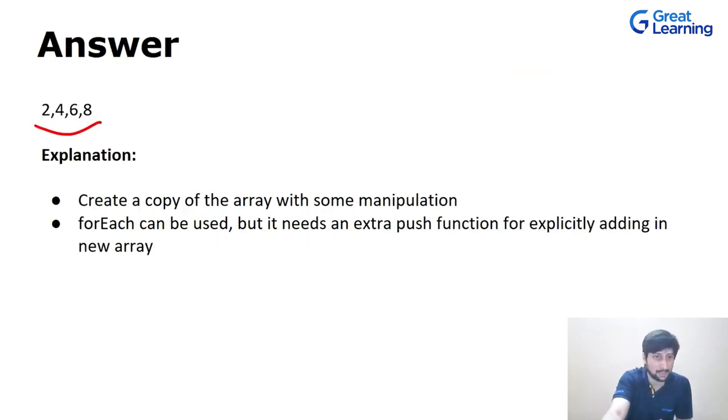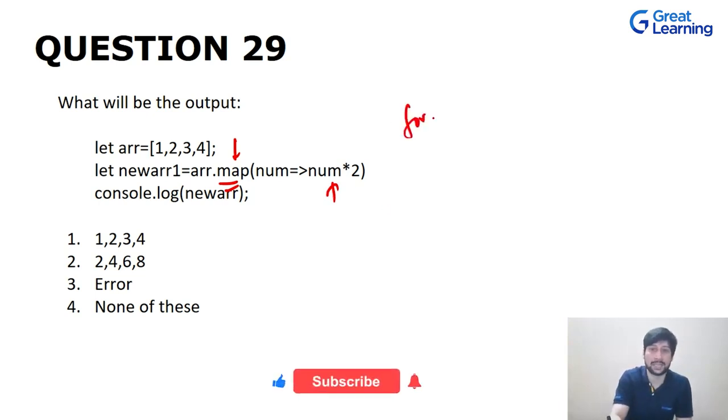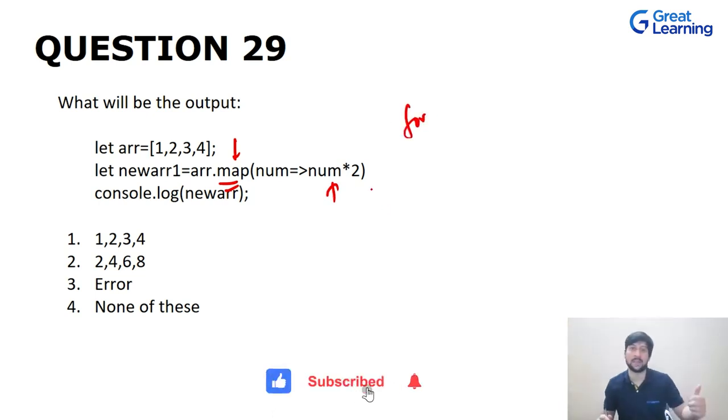Is there a better way to do the same thing? Yes. For that we will be using a map. Instead of explicitly pushing those things in the array using a forEach loop, we have this method which is known as map, and this helps us to do the same thing. Basically, in this we will be traversing through the array elements and multiplying them with 2. But it is much easier and we are not using any forEach loop. We are not explicitly pushing the elements in the array.